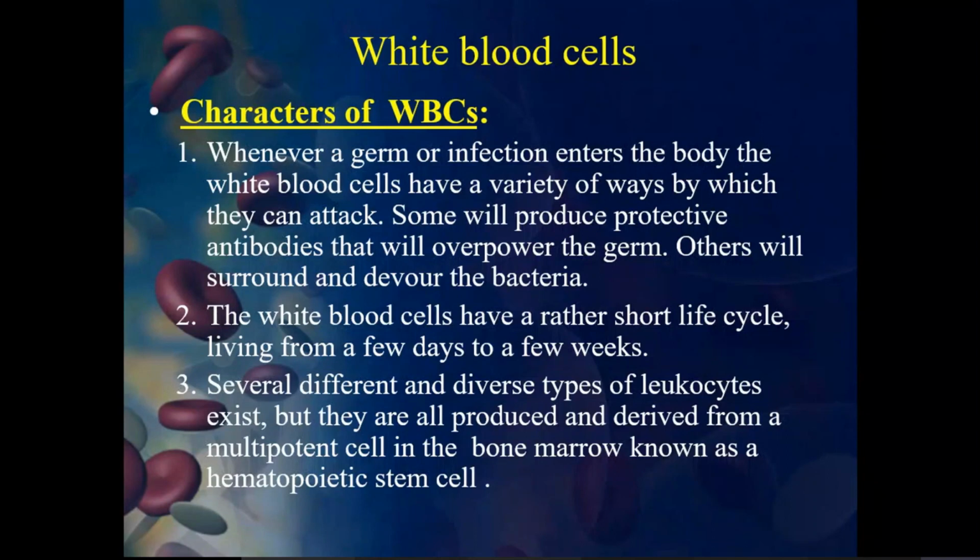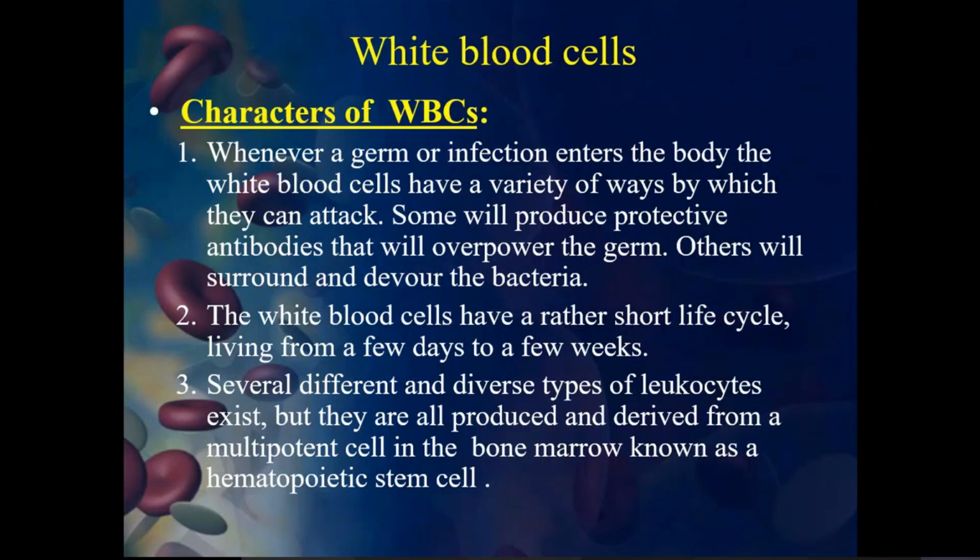Okay. So the white blood cells have a rather short life cycle, living from a few days to a few weeks. The half-life of red blood cells is 120 days. We know that, right? So that means every day some red blood cells are getting synthesized in our body, and once synthesized they will stay for 120 days, that means for 4 months.